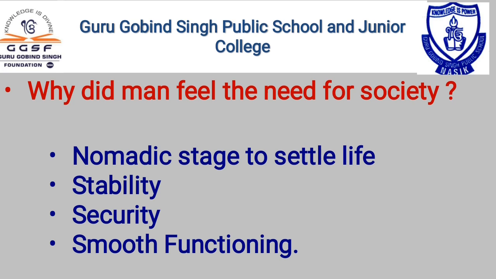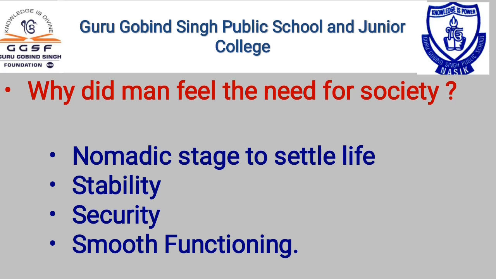But dear student, once the idea of forming society came into his mind, for the smooth functioning of the society he realized that rules and regulations were needed. So he also formed some rules and regulations. Then, as soon as he started living in the society, several traditions, conventions, laws, ethics, rules and values and several other things also came. All these things were needed for the smooth functioning of the society.